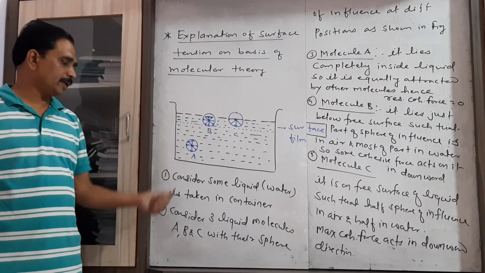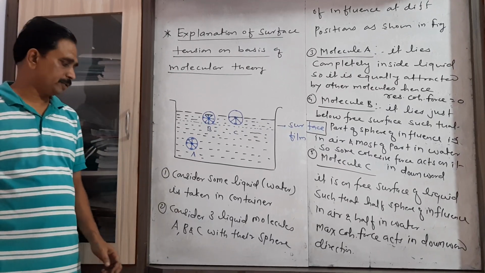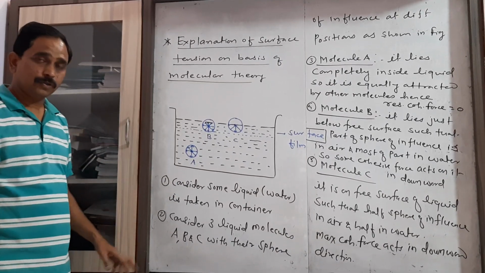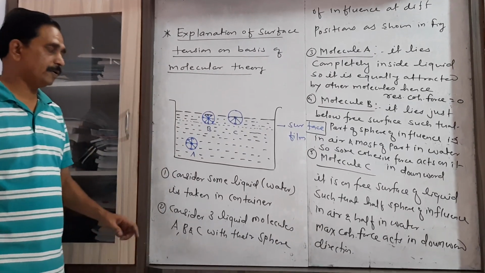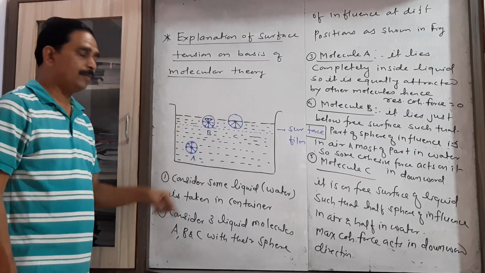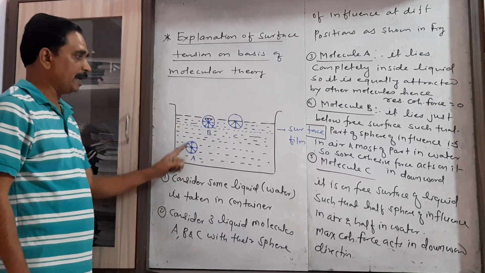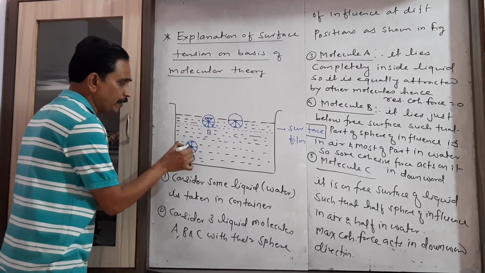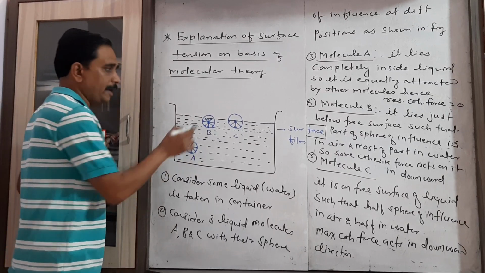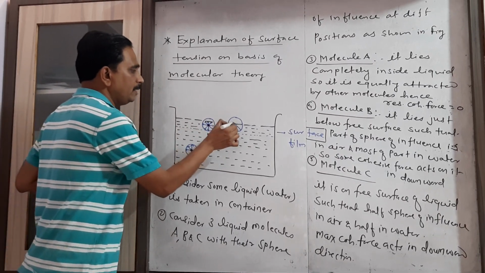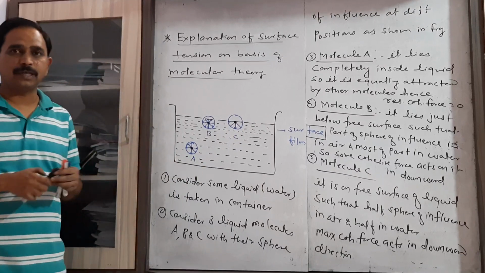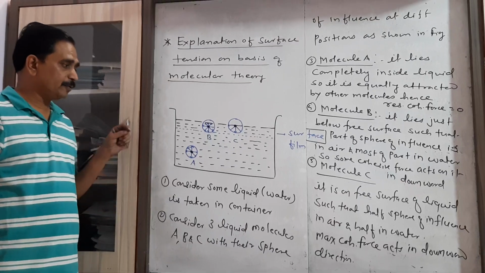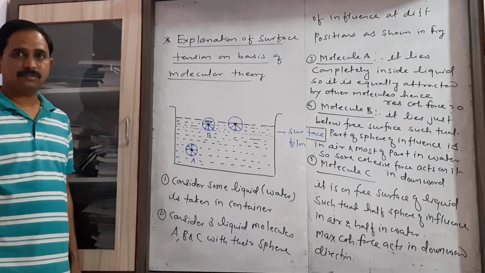Now consider three liquid molecules, A, B and C, with their spheres of influence. Here we consider three liquid molecules drawn with the blue pen: A, B and C. We are just considering this single molecule A, this molecule B and this molecule C with the sphere of influence. Now we have to consider the position also.